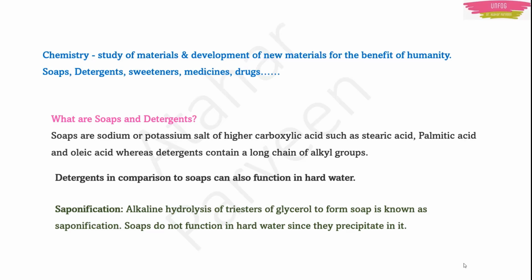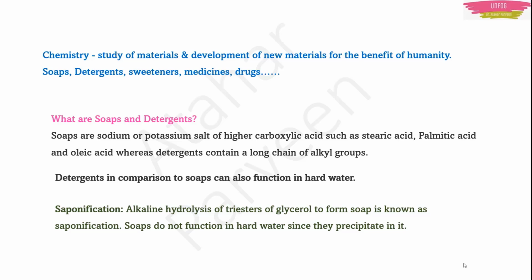Now, how are soaps made? There is one process named saponification. What is it? Saponification is the alkaline hydrolysis of triesters of glycerol to form soap. They form soap by using alkaline hydrolysis of triesters of glycerol. This process of making soaps using alkaline hydrolysis of triesters of glycerol is known as saponification.